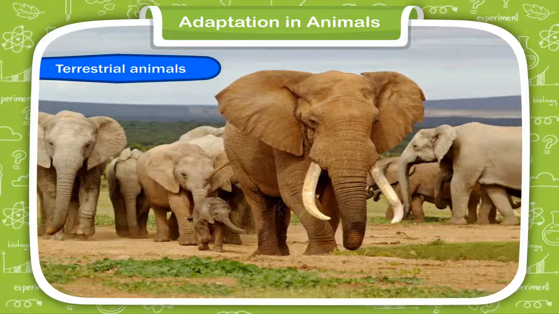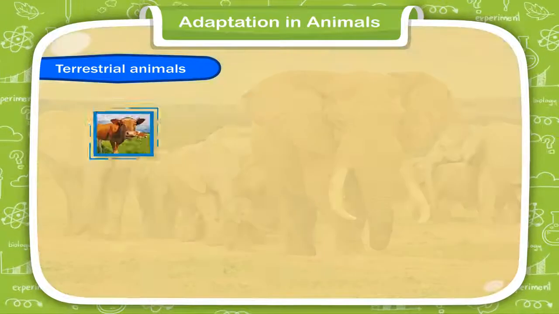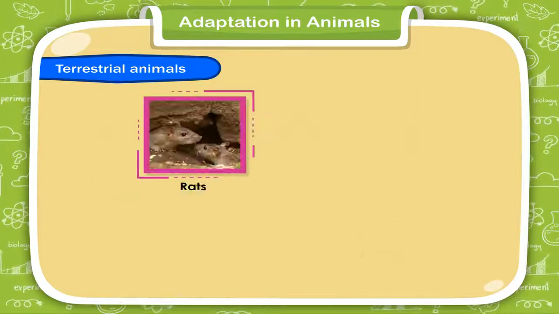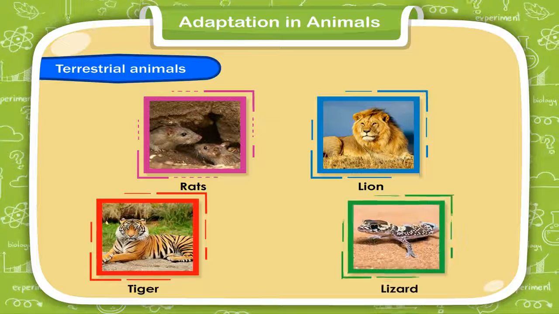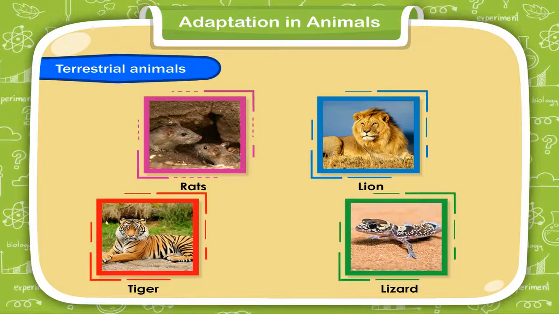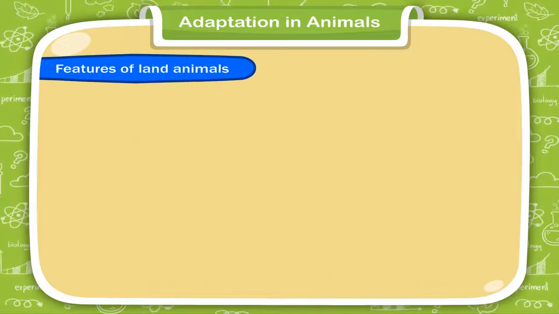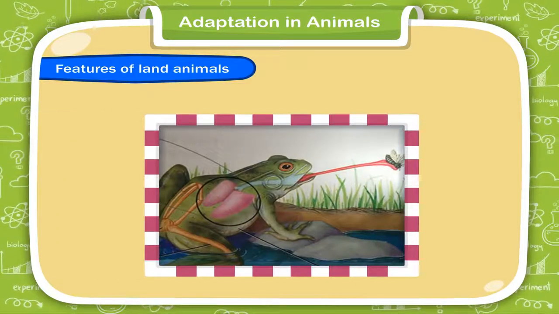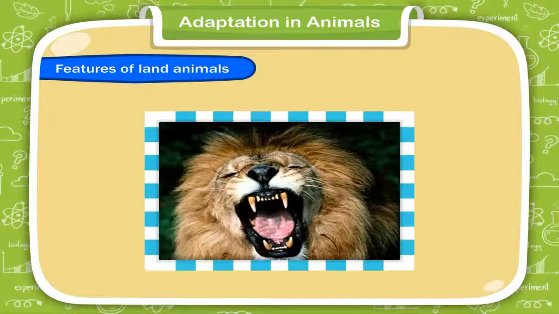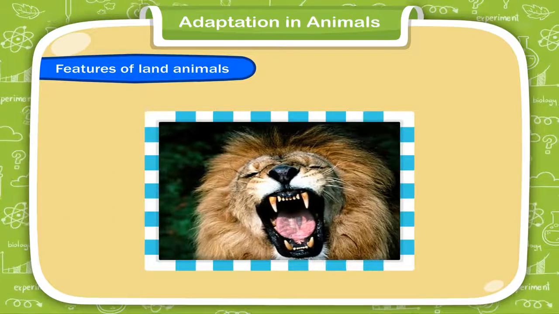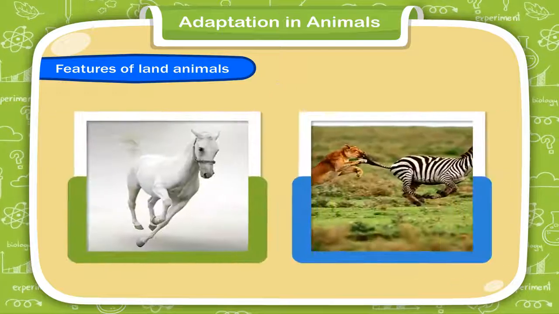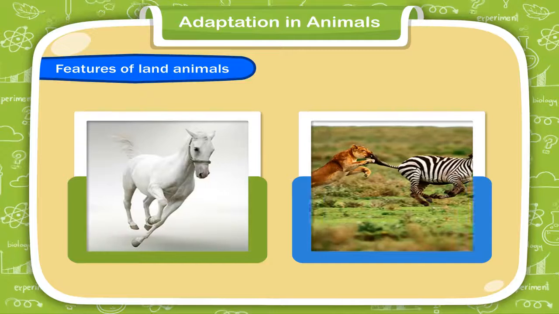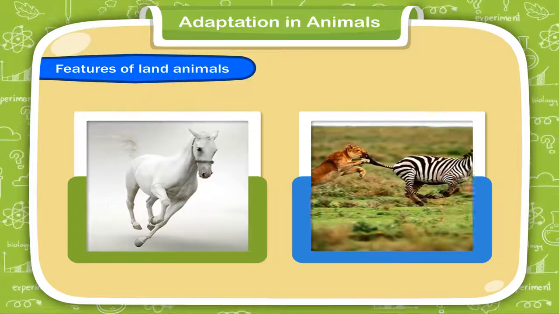Their body organs help them to live on land. Cows, dogs, camels, goats, elephants, rats, lions, tigers, lizards, etc. are terrestrial animals. Features of land animals. 1. They have lungs to breathe air. 2. Many of them have sharp teeth and claws to catch their food. 3. Most of them have well-developed legs to move and run fast to protect themselves from predators.